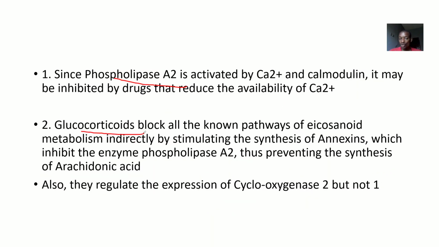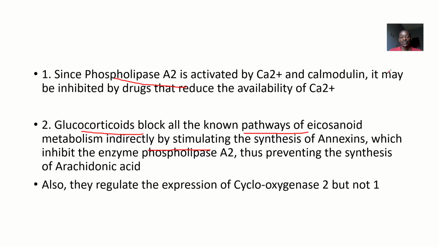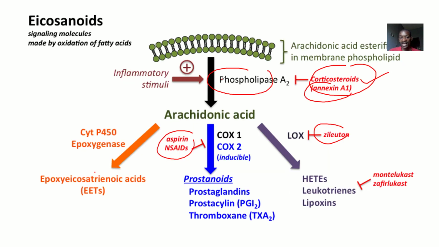We said that glucocorticoids block all known pathways of eicosanoid metabolism indirectly by stimulating the synthesis of annexins. So these annexins are produced due to the stimulation from glucocorticoids, or you could call them corticosteroids. Once the annexins are stimulated, you see where they act on the pathway, very up.